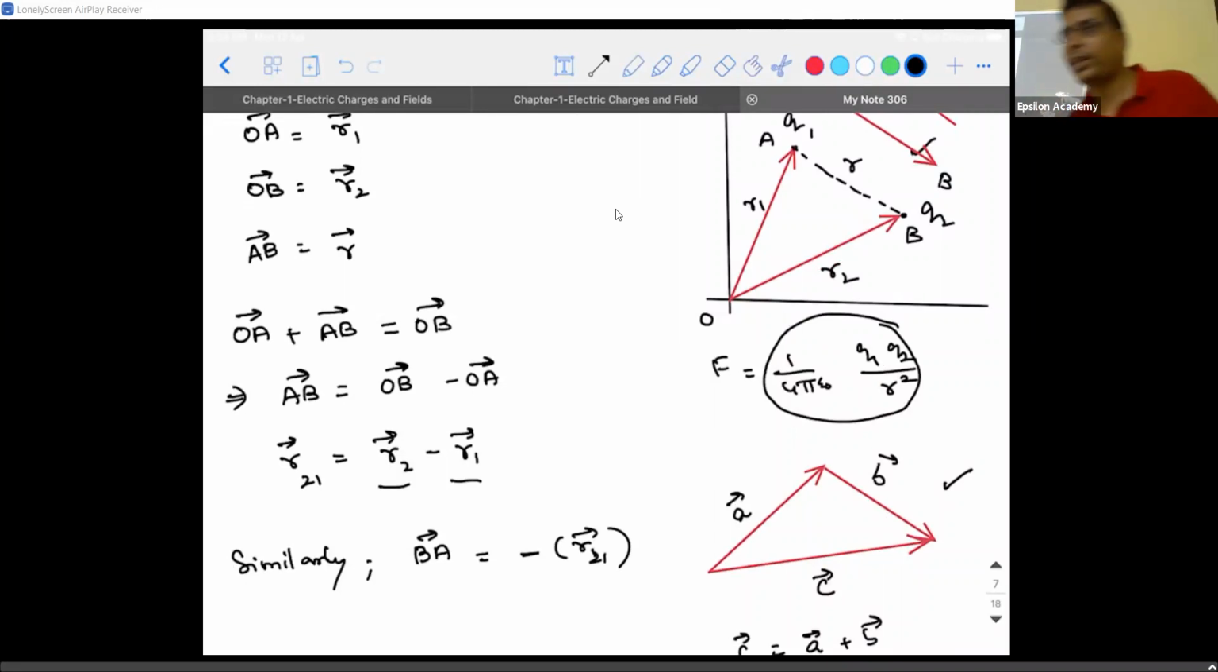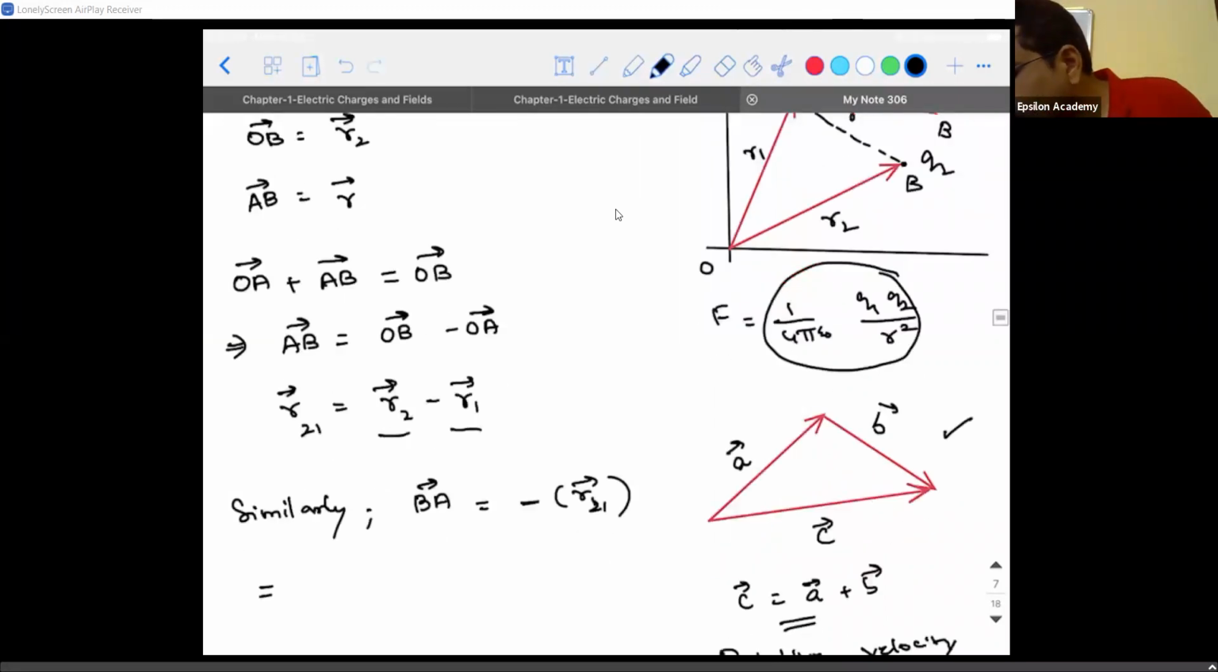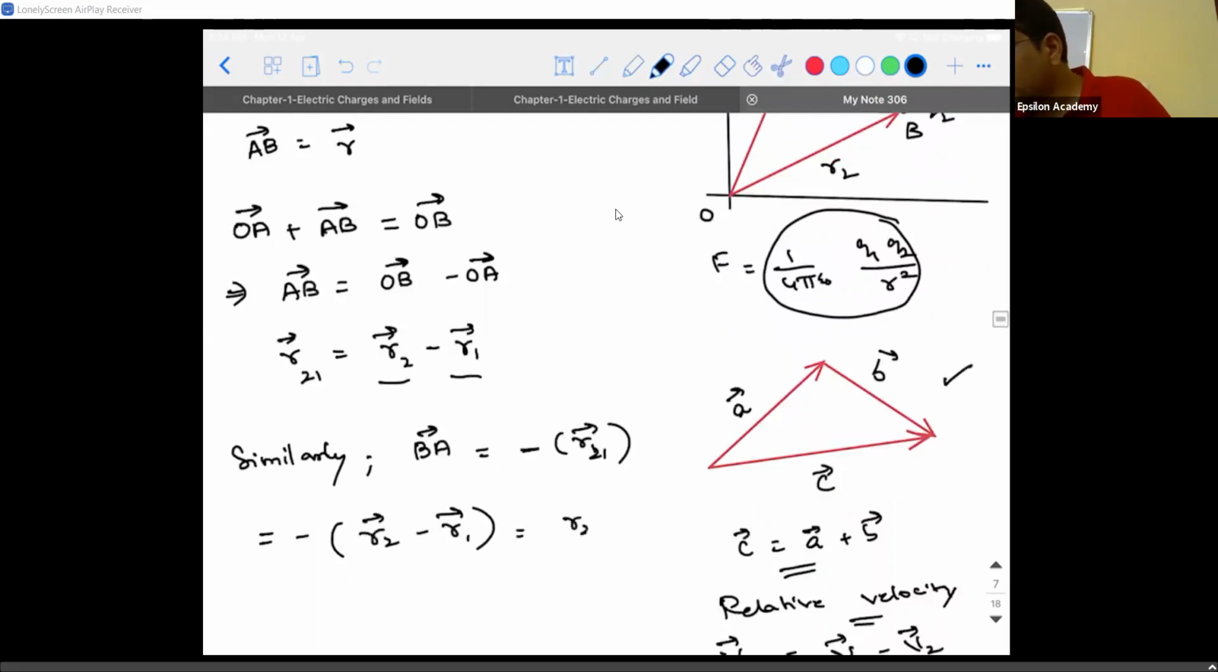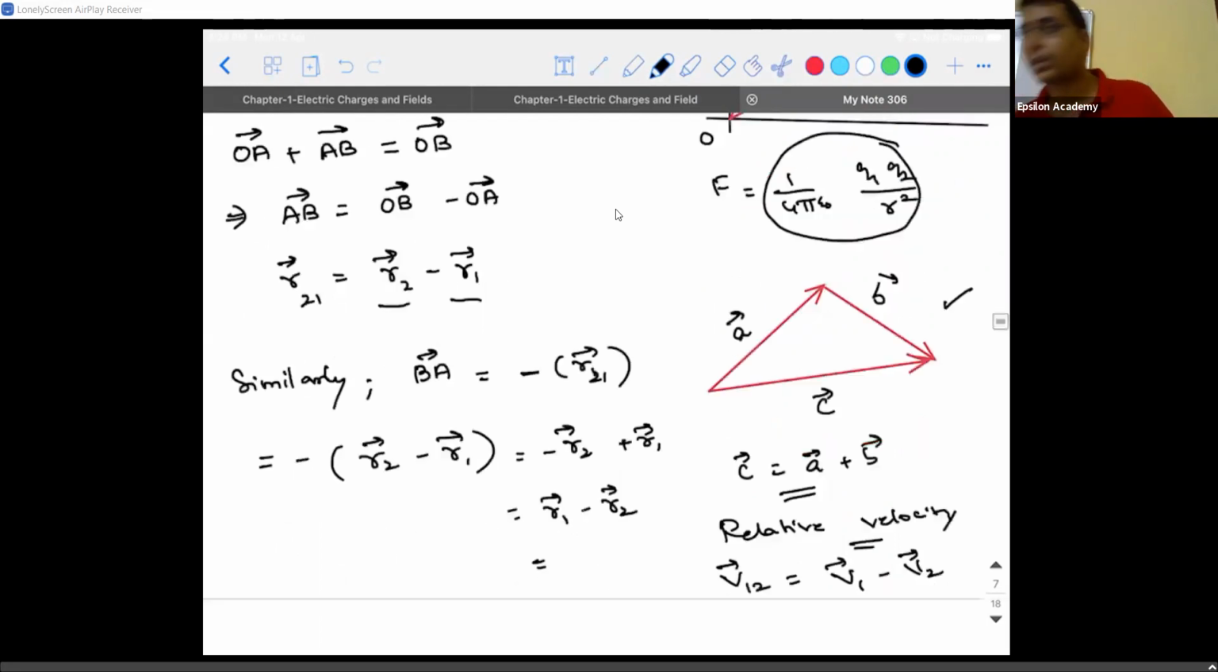Please listen, this is a very, very, very important derivation. If you understand this, you can solve problems. So if there is any doubt, please stop me. Okay. So this is going to be negative of R2 vector minus R1 vector. So what is this, guys? This is nothing but minus R2 vector plus R1 vector. So what is this? R1 vector minus R2 vector. How to write it in simpler form? R12 vector.